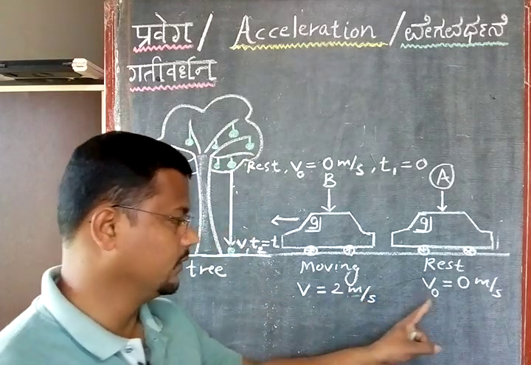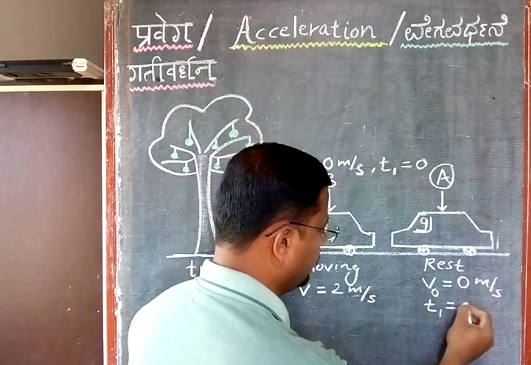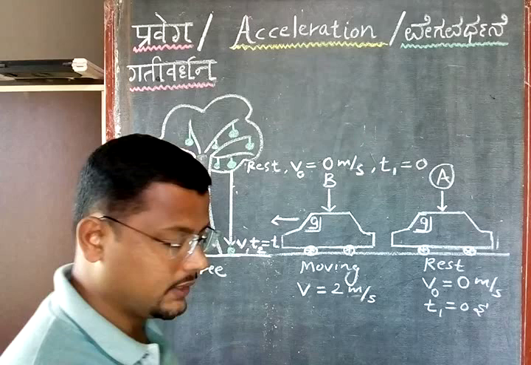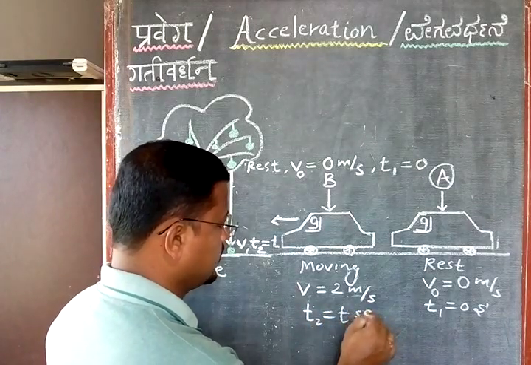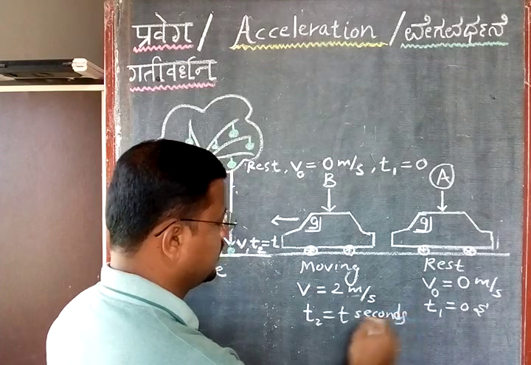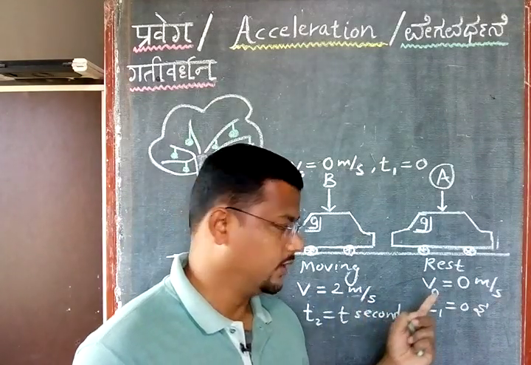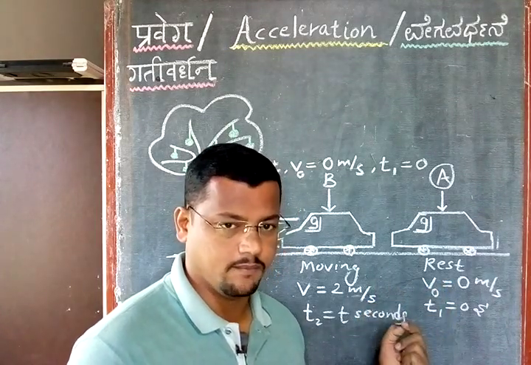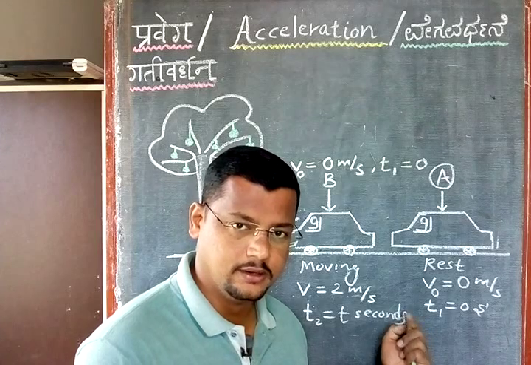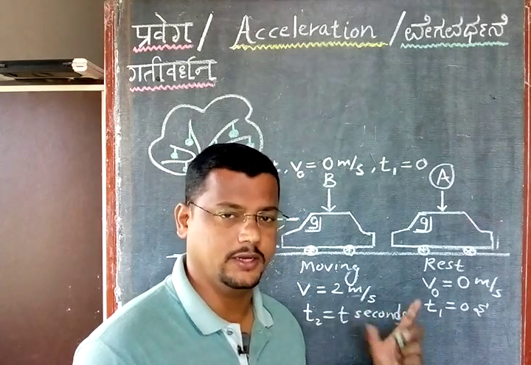So the velocity is increasing now. Initial time is t1, which is equal to 0 seconds, and final time is t2, which may be equal to t seconds. So what is happening here? The velocity increases here. So the velocity changes with respect to time. Velocity is changing, time is also changing, which means here also you are going to have acceleration.